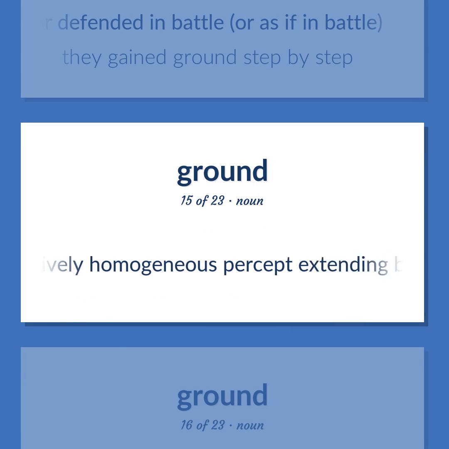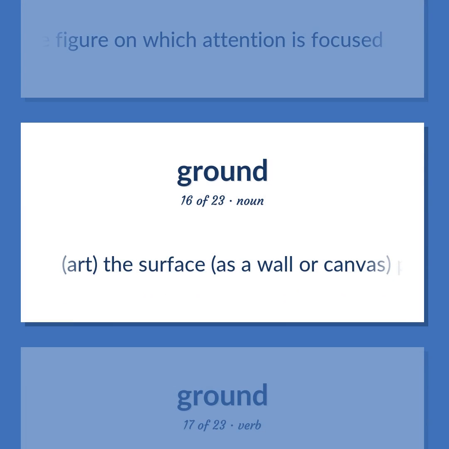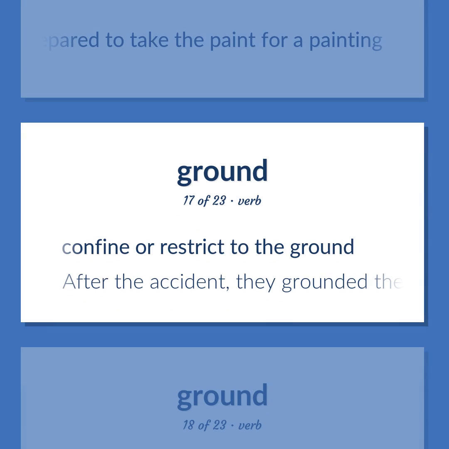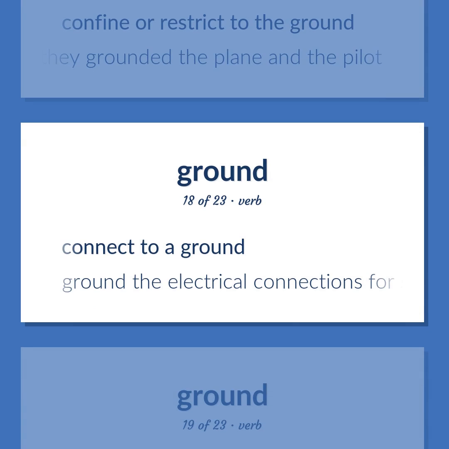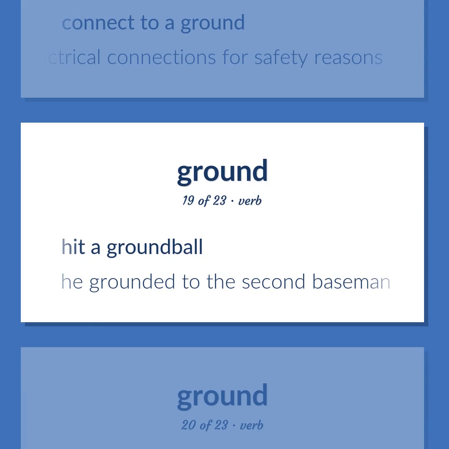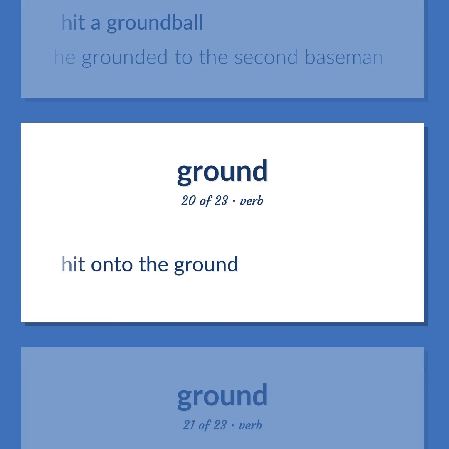A relatively homogeneous percept extending back of the figure on which attention is focused. Art. The surface, as a wall or canvas, prepared to take the paint for a painting. Confine or restrict to the ground. After the accident, they grounded the plane and the pilot. Connect to a ground. Ground the electrical connections for safety reasons. Hit a ground ball. He grounded to the second baseman. Hit onto the ground.